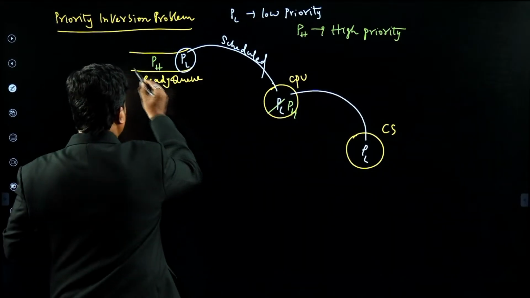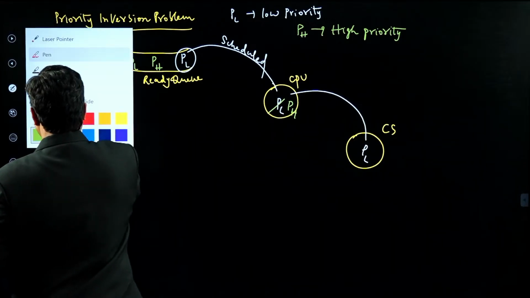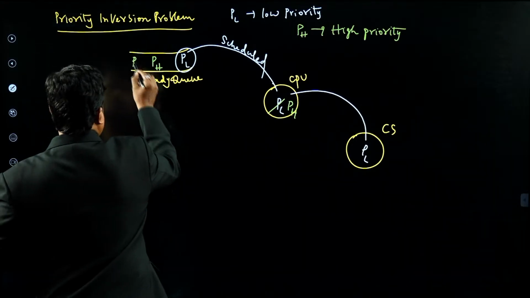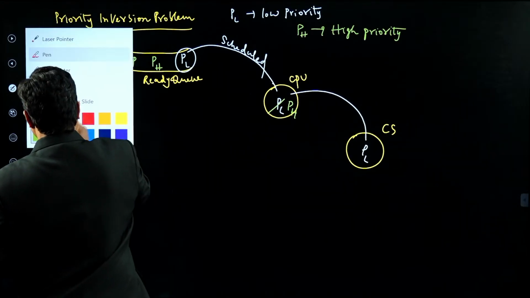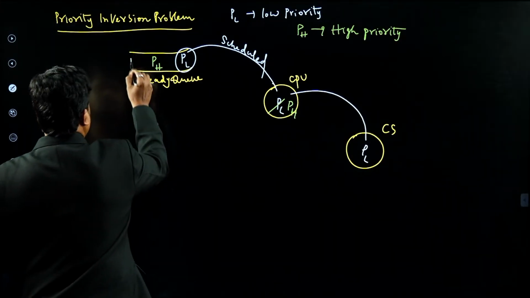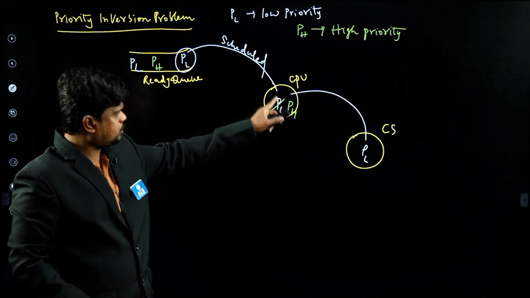And this PL, the low priority process, comes back into the ready queue, because the CPU has been preempted from the low priority process. So now the low priority process is in the ready queue, and the high priority process is on the CPU.